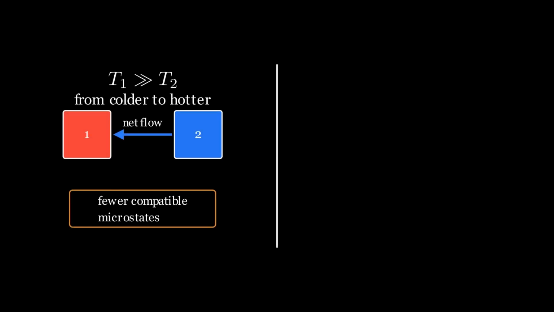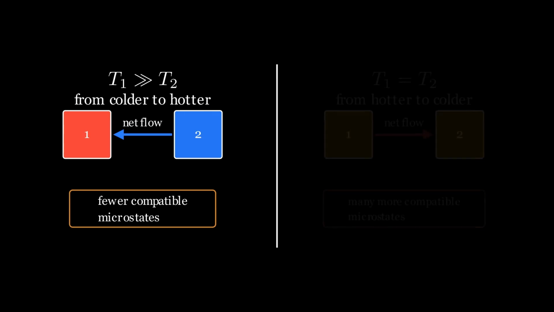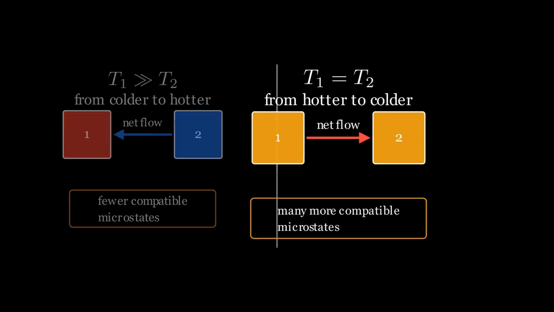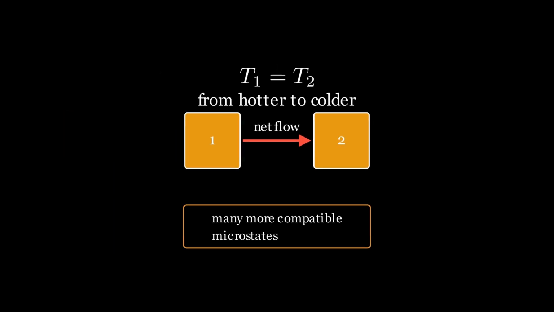When energy is concentrated unevenly between the two bodies, the system is compatible with fewer microscopic configurations. When that energy becomes more evenly distributed, there are enormously more possible microstates. For this reason, the system naturally evolves toward thermal equilibrium. This does not mean that individual particles transfer energy in only one direction. Microscopic exchanges occur in both directions, but the overwhelmingly most probable overall result is a net transfer of energy from the hotter body to the colder one.